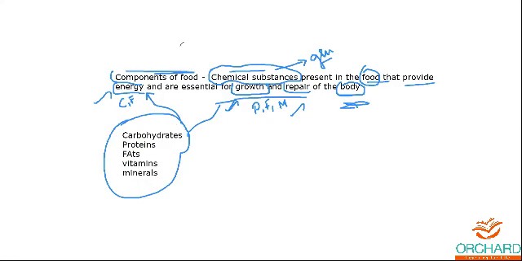Okay, is it clear? Is it clear what is called components of food and what are the examples coming under components of food? Is it clear, or do you want me to explain again? Okay. All right. I hope you're clear with it. Now we'll move on to the next thing. The first we are going to see is about carbohydrates. I want you to tell some examples of carbohydrate substances.